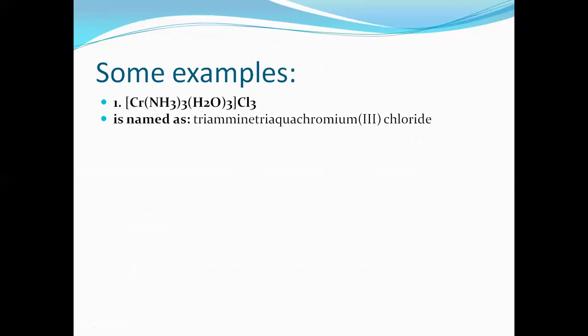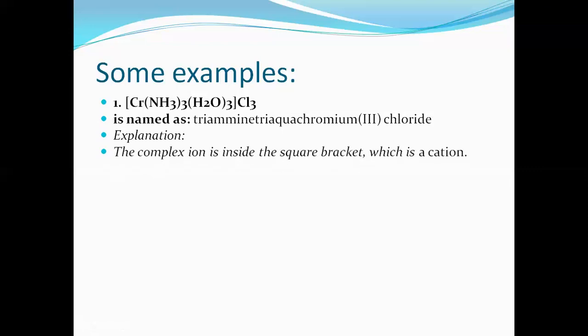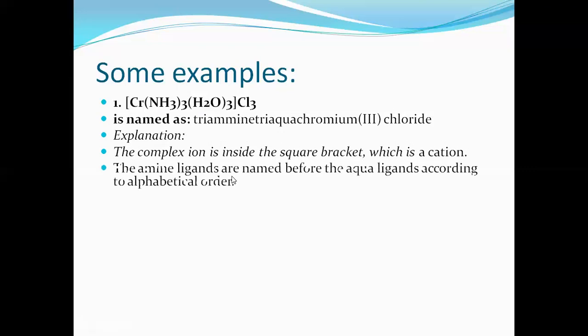Now we'll see how to name the compound. We'll go by the rules. As already said, the rule is that first we have to name the cation. What is the cation here? The cation is the complex. So while naming the complex, once again I state the rules. Ligands first. If only one type of ligand is present, then there is nothing to worry about, you can directly name. Since there are two types of ligands, we have to follow what? Alphabetical order. According to the rule, which comes first, ammine or aqua? Which is first, AM or AQ? AM comes first.